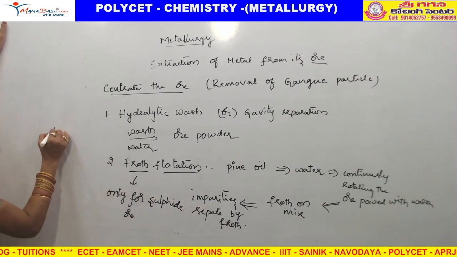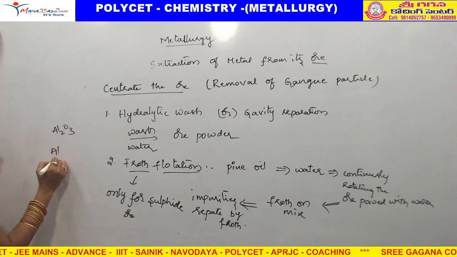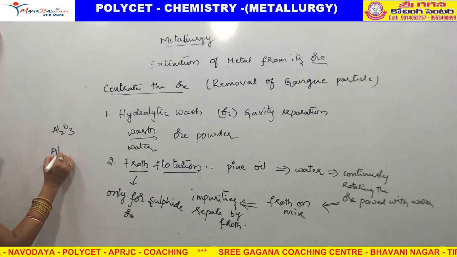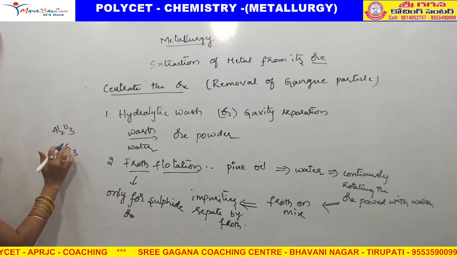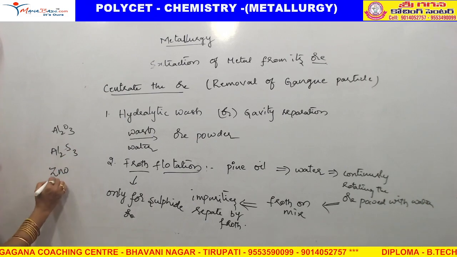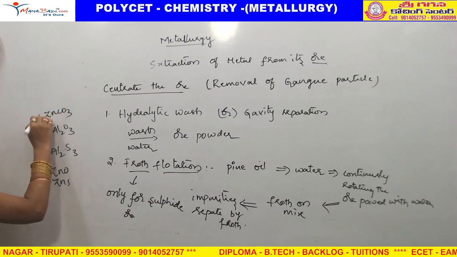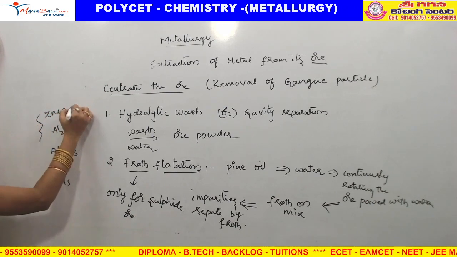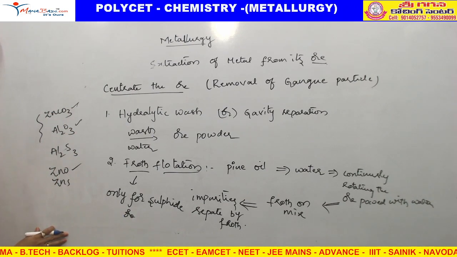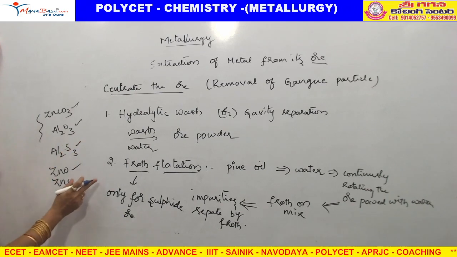It is not suitable for all the ores. For example, Al2O3 is there. You should not do this one. Al2S3, aluminum sulfide is there. We can do. ZnO we cannot do. ZnS, yes, we can do. ZnCO3 we cannot do, because all these do not contain sulfur. With that we cannot do this froth flotation. Which contain sulfur, in that we can do this froth flotation.